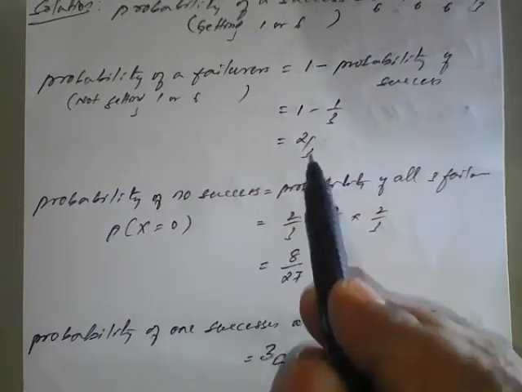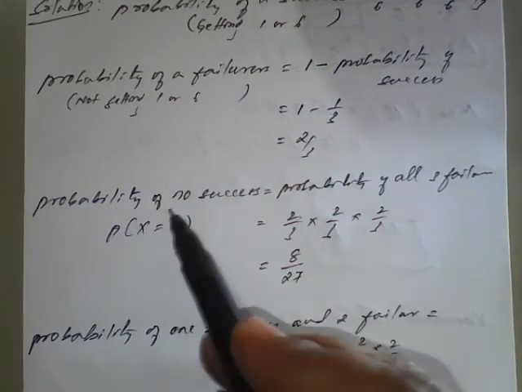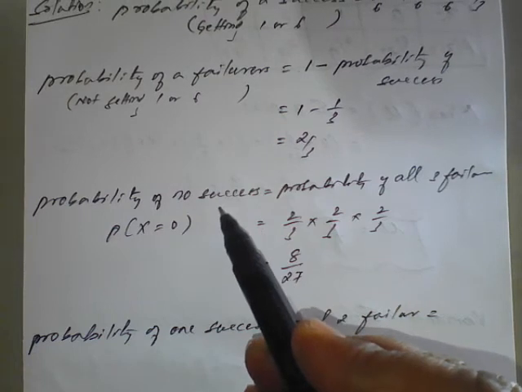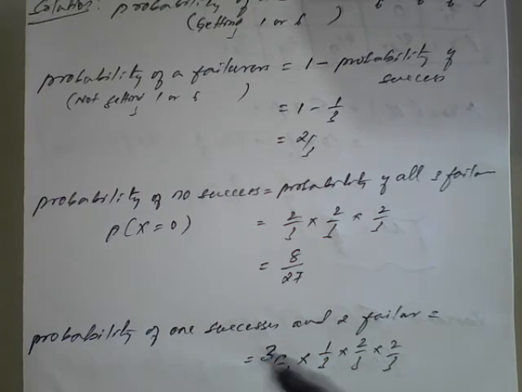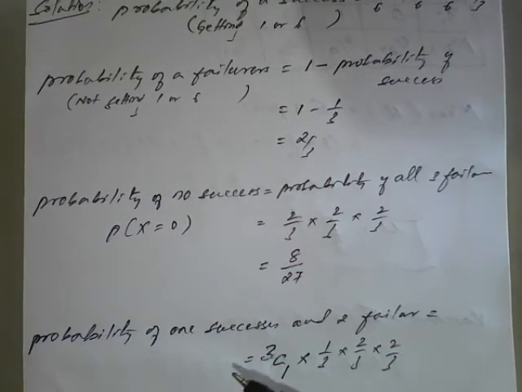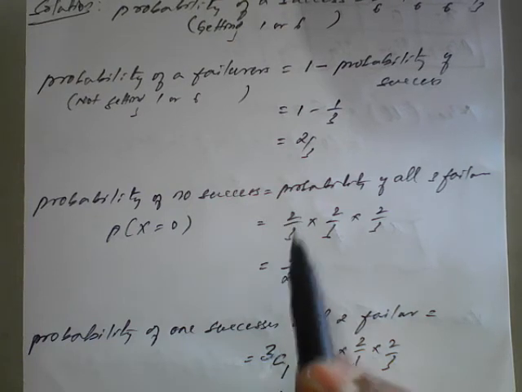We know the probability of failure is 2 by 3, so we are finding the probability of no success. I am throwing a die 3 times. The first time I have thrown, I didn't get 1 or 6 on the top. So that's why I am writing 2 by 3.